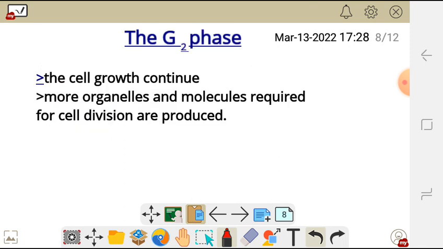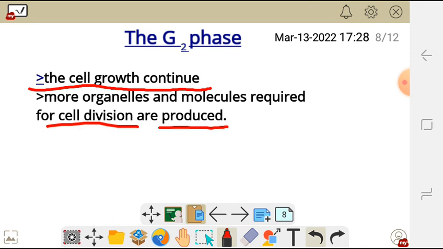Let's move on to the G2 phase. Under the G2 phase, the growth of the cell continues. More organelles and molecules required for cell division are produced, molecules like the microtubules and some others which we are going to discuss in the next video.